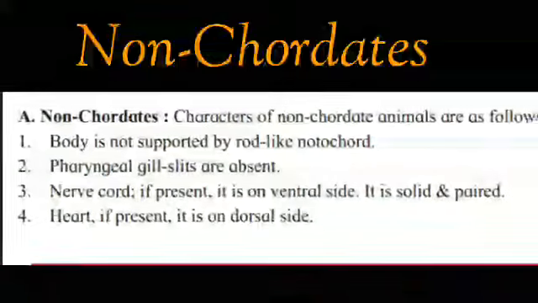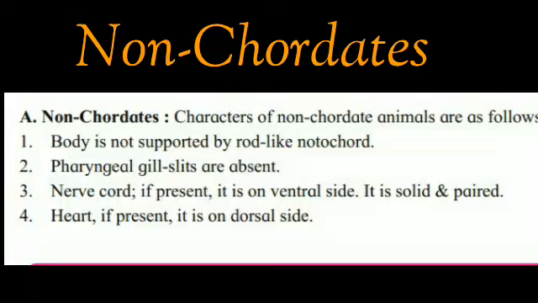Next group is non-chordates. Now here we will see the characteristics of non-chordates. First one, body is not supported by rod-like notochord, so they are flexible. Pharyngeal gill slits are absent, so for respiration they are not using this. Nerve cord, if present, is on the ventral side, that is inside or the lower side. It is solid and paired. Heart, if present, is on the dorsal side. Dorsal side means upper side, or you can say near the surface. Like this, the characteristics of non-chordates.